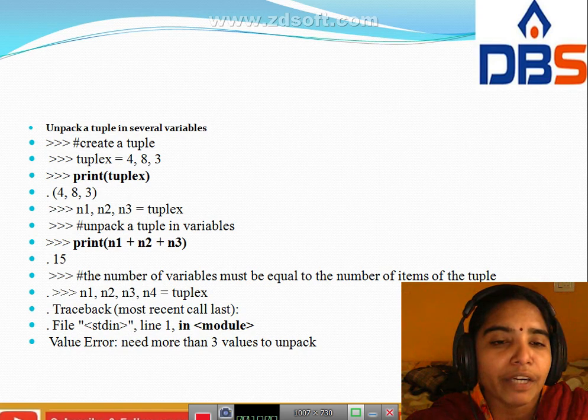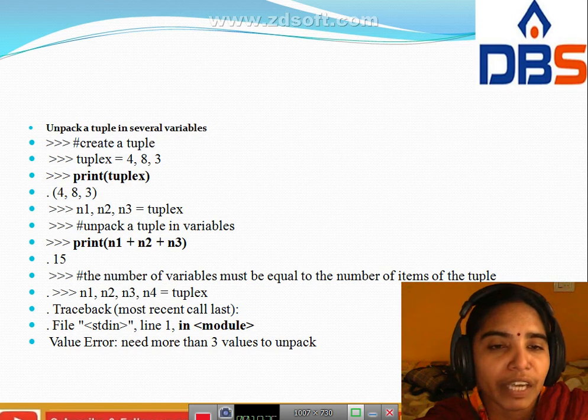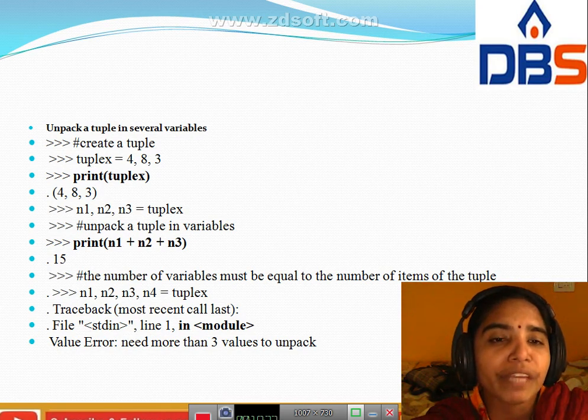n1, n2, n3, n4 equal tuple x. Here this is the error: need more than 3 values to unpack. In tuple x we have only three values. That's why we got the error. Next.